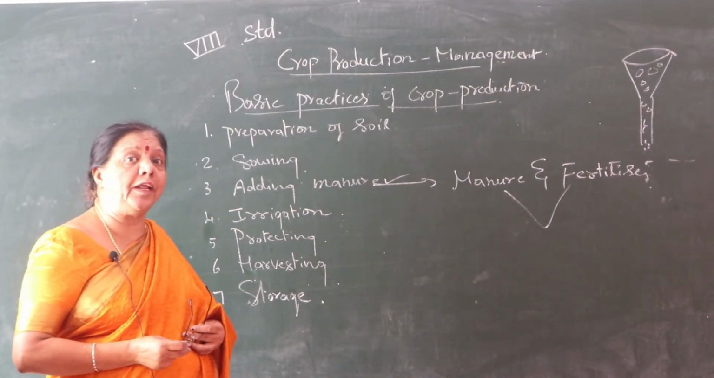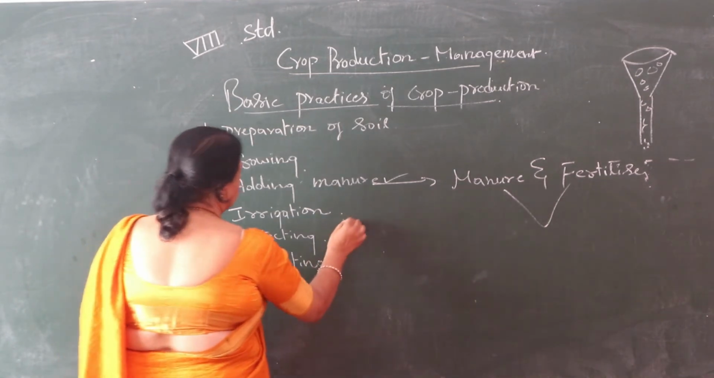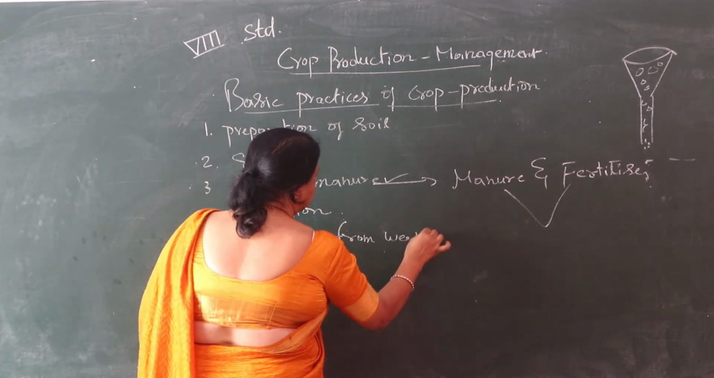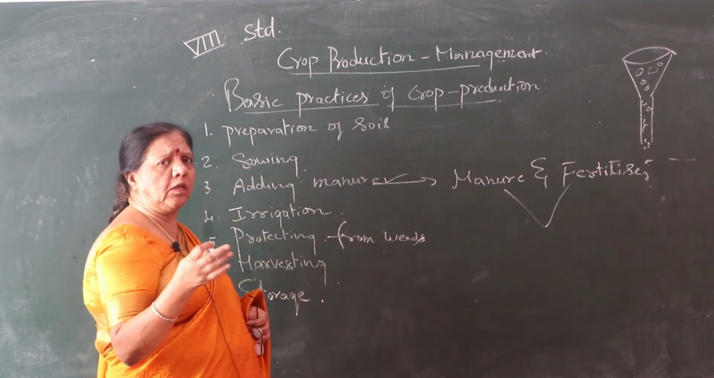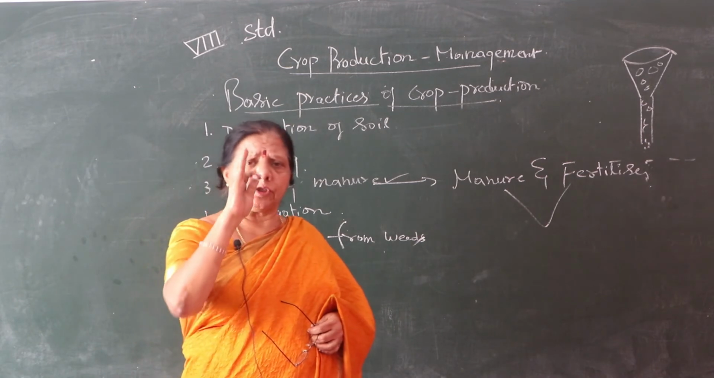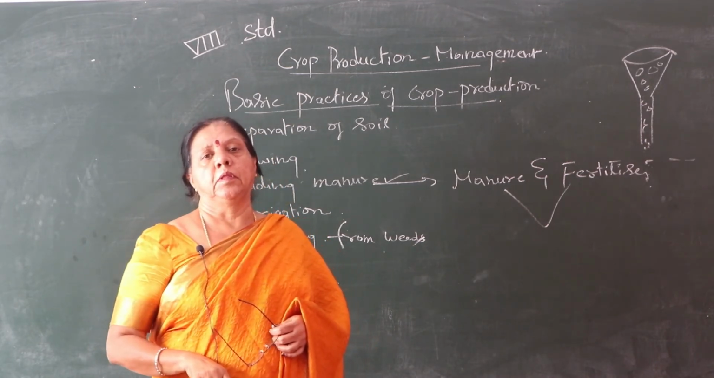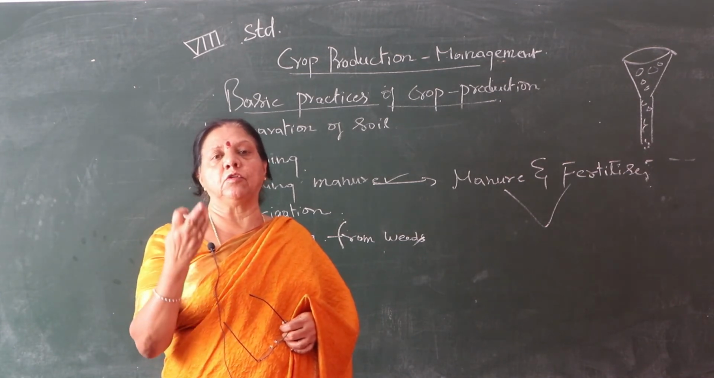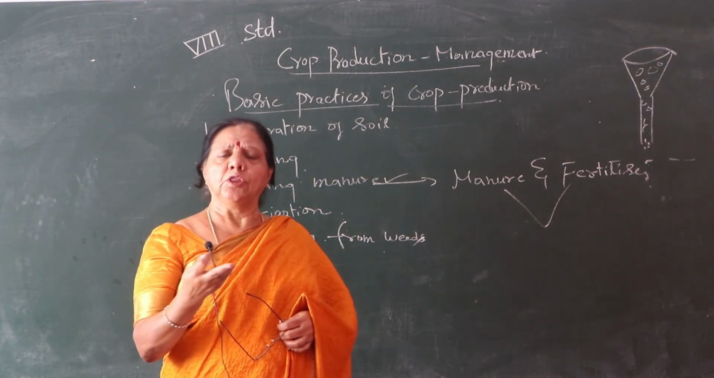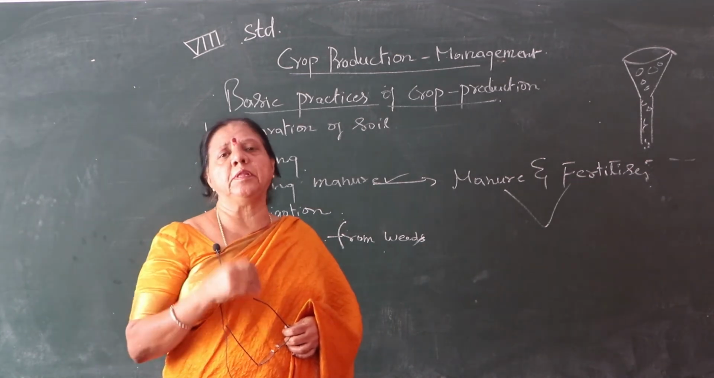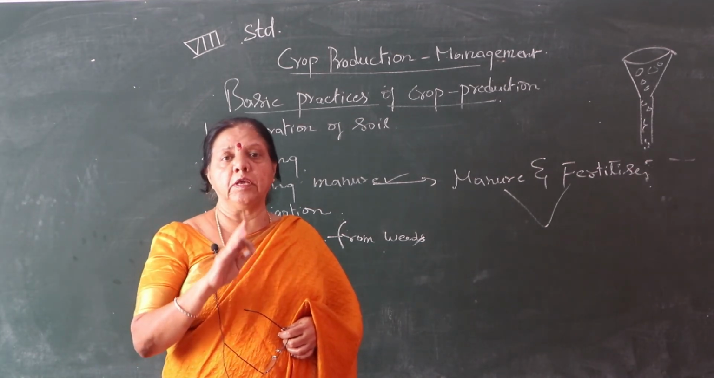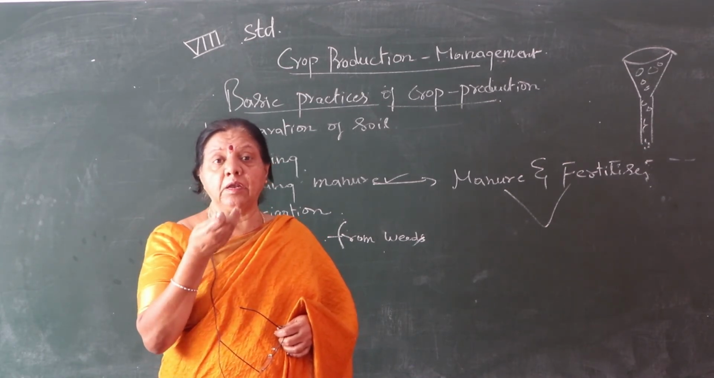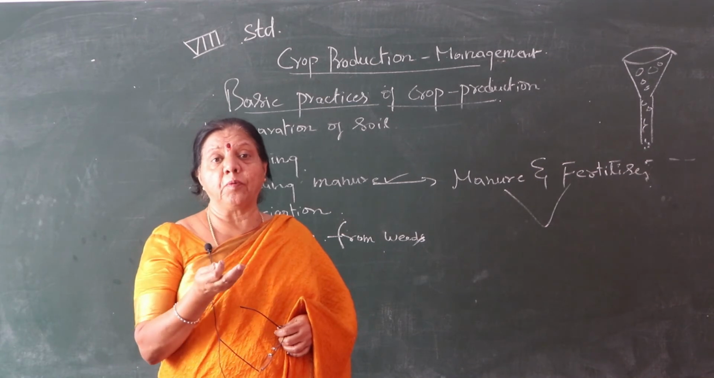Another one is protecting from weeds. What is this? Protecting from weeds. Not only this one, children. In the plant, see, the farmer means protecting from the birds, protecting from the insects, protecting from the animals. So there will be so many disturbances for the field. The farmer always visits the field and takes care, because it is an eatable thing, we have to protect it.